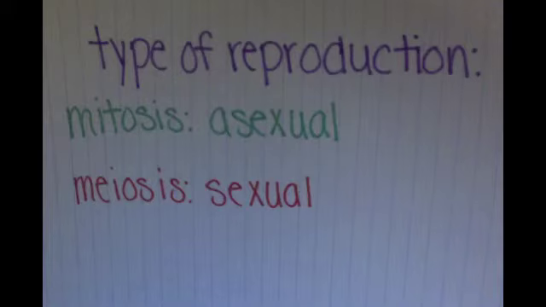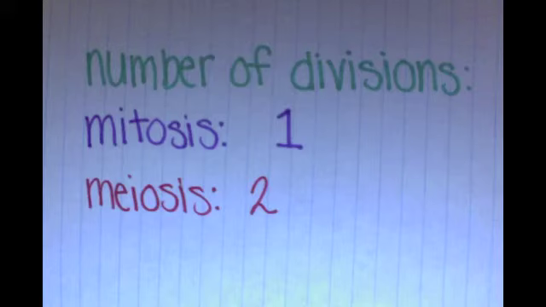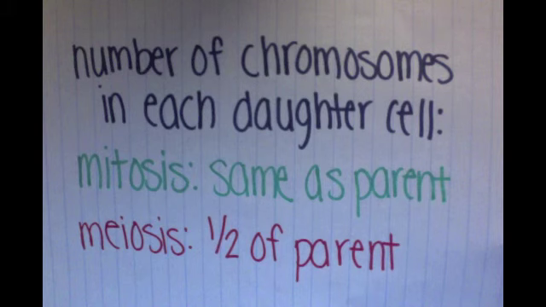Mitosis is a type of asexual reproduction, and meiosis is a type of sexual reproduction. Crossing over does not occur in mitosis, while it does occur in meiosis. There is 1 division during mitosis, and 2 during meiosis, and the same number of chromosomes are in the cells after mitosis, while half are after meiosis.